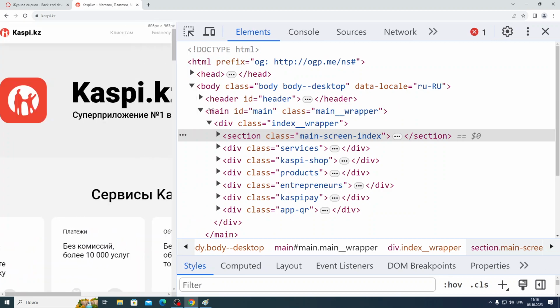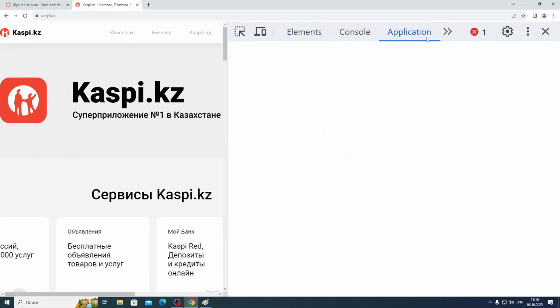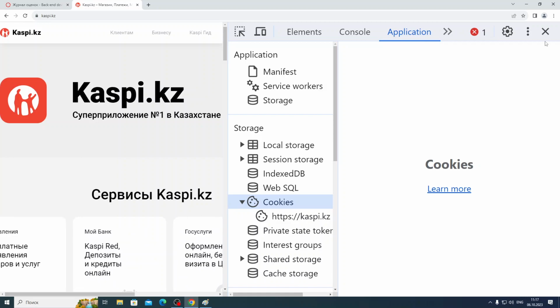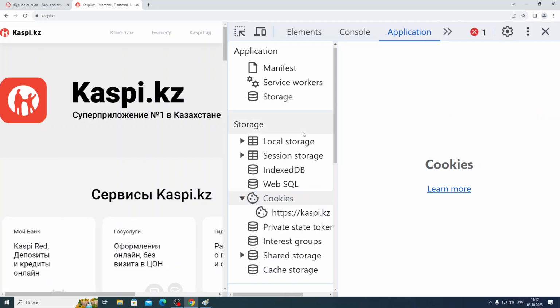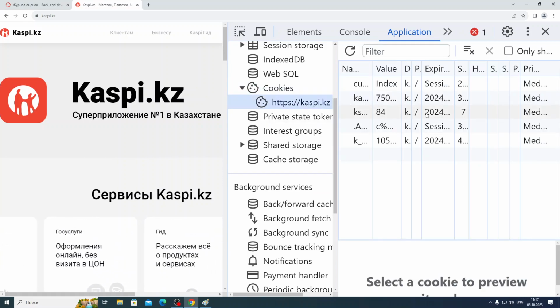So I go to Kaspi.kz and here I open the application part, yeah, from the debugger. This is the debugger, or however we call it. Okay, here guys, I have cookies. You see, I have cookies for Kaspi.kz.